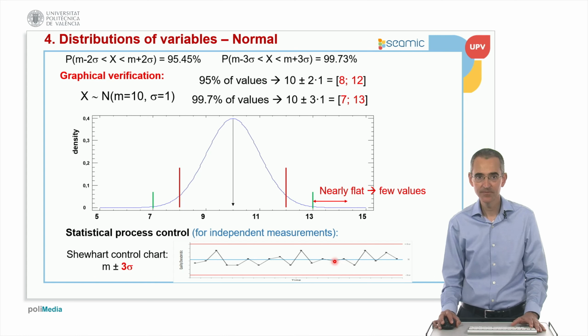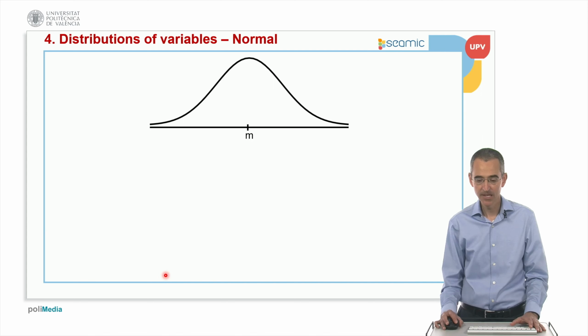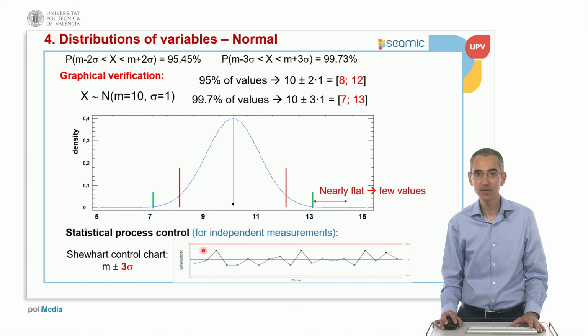Quite often we use the rule of the average plus or minus 3 times sigma. This is a control chart called the Shewhart control chart. It was developed by the expert Shewhart in the 1930s, and we put some kind of control limits.